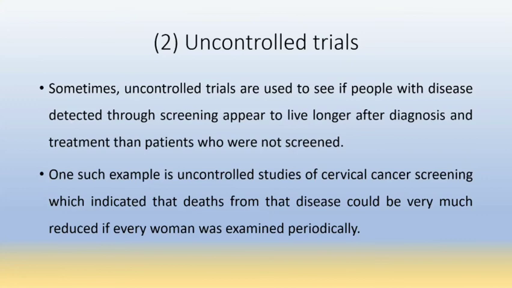We look at people who are diagnosed by a screening test and who live longer after diagnosis and treatment than patients who are not screened. For example, uncontrolled studies of cervical cancer screening indicated that death from that disease could be very much reduced if every woman was examined periodically.